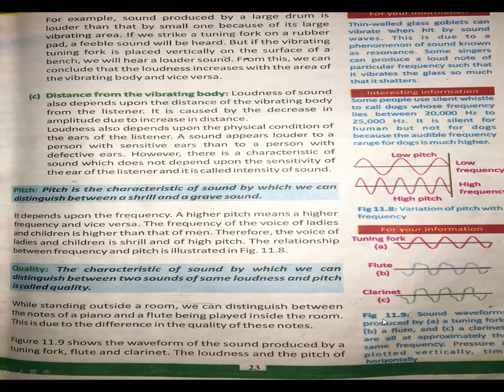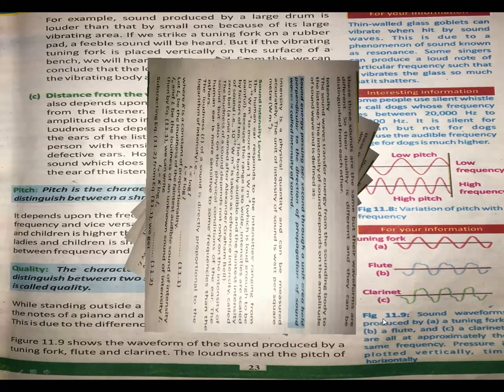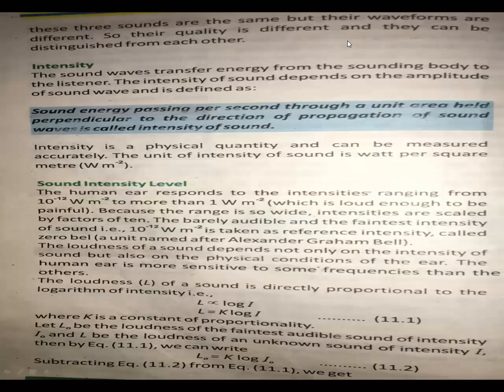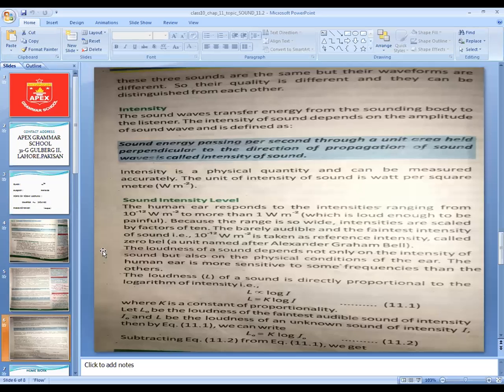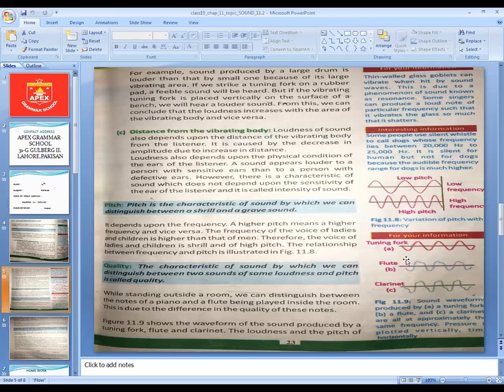The loudness and pitch of these three sounds are the same, but their waveforms are different. If I go back and show you this one, you can easily distinguish. Look, the waveforms are different. This is the waveform of the tuning fork, this is the waveform of the flute, and this is the waveform of the clarinet.